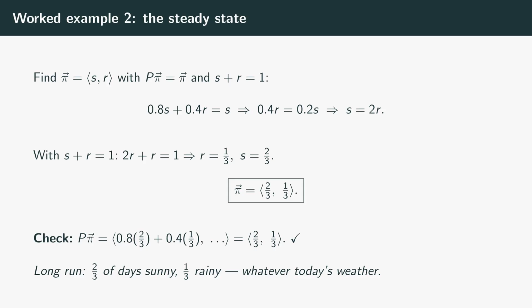Let's check it. P times this vector gives 0.8 times 2/3 plus 0.4 times 1/3, which is 2/3 again, unchanged as required. So in the long run, regardless of whether today is sunny or rainy, 2/3 of days are sunny and 1/3 rainy. That single eigenvector is the climate behind the weather.